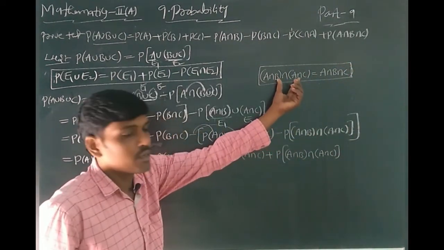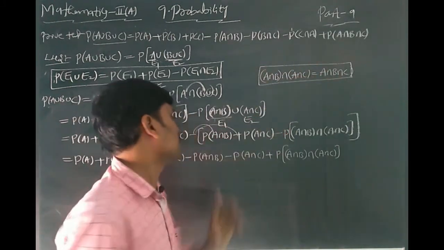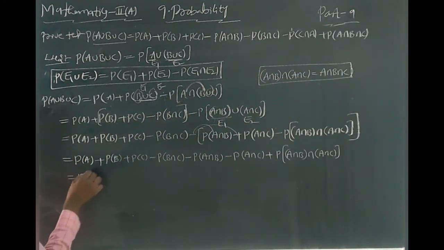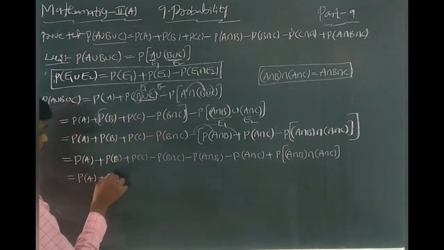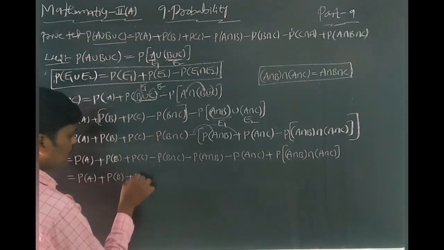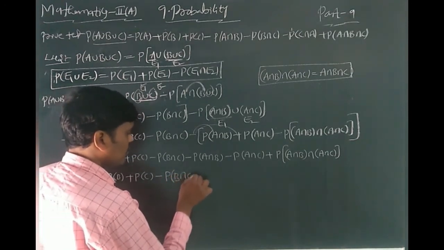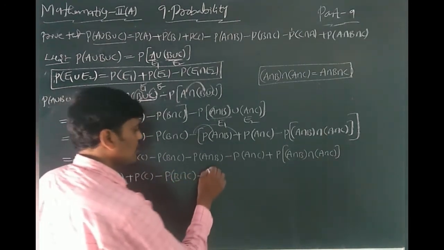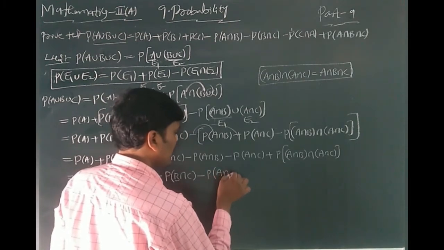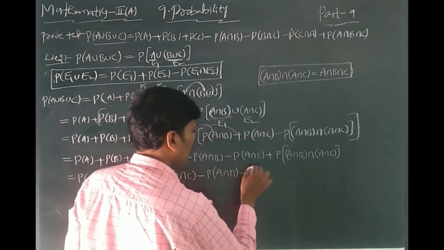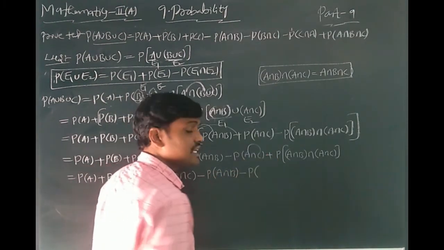In this place you can write this formula. You get P of A plus P of B plus P of C minus P of B intersection C minus P of A intersection B minus P of C intersection A.